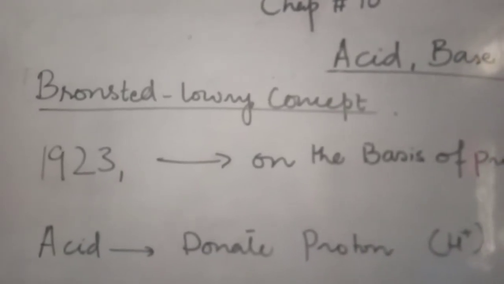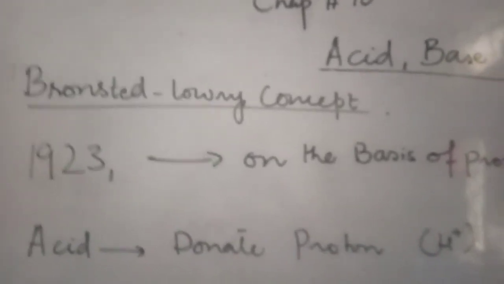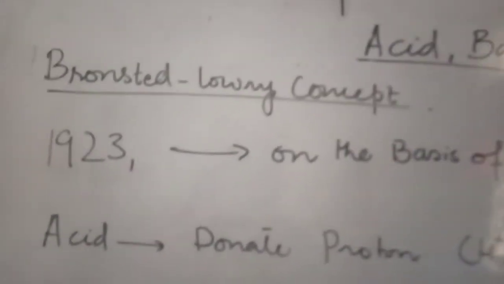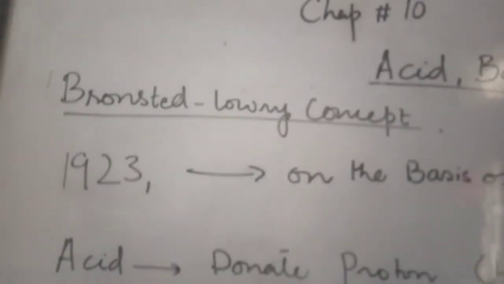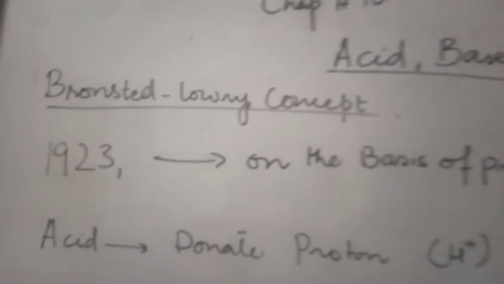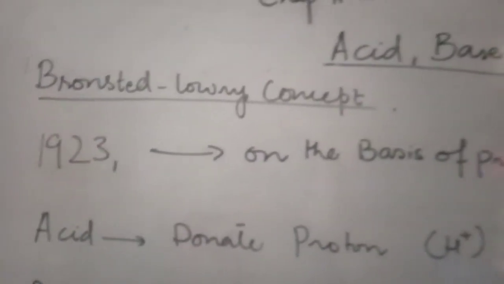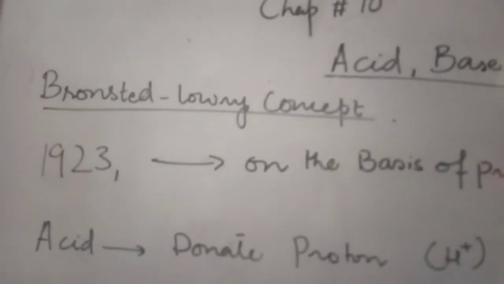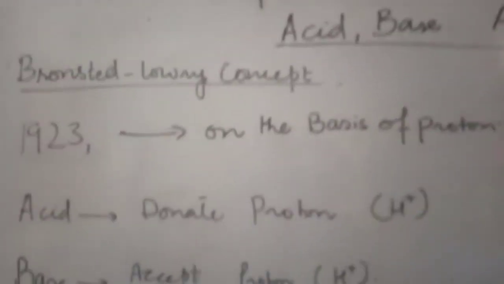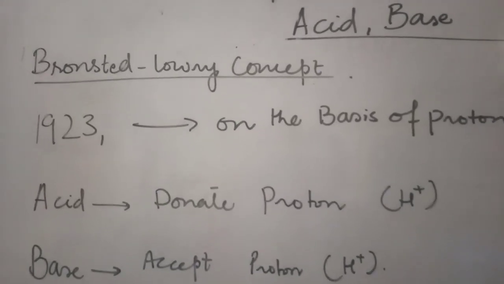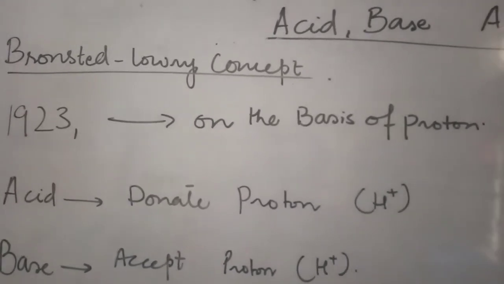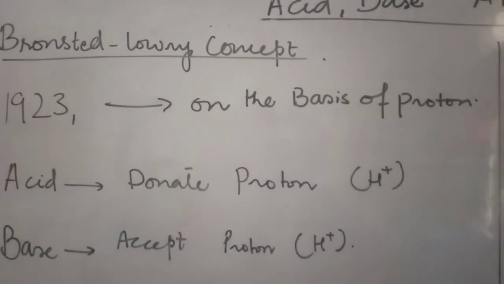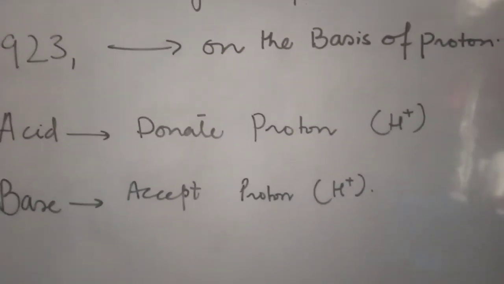The other concept is the Bronsted-Lowry concept. The time has come to discuss the chemicals, the substances which do not have hydrogen and hydroxyl. I have told you before that the Arrhenius concept was not wrong, it was limited. So Bronsted and Lowry, a Danish and an English chemist, talked independently about the nature of acid and base on the basis of the proton, not on the basis of giving hydrogen and hydroxyl. They showed a little bit elaborated form.